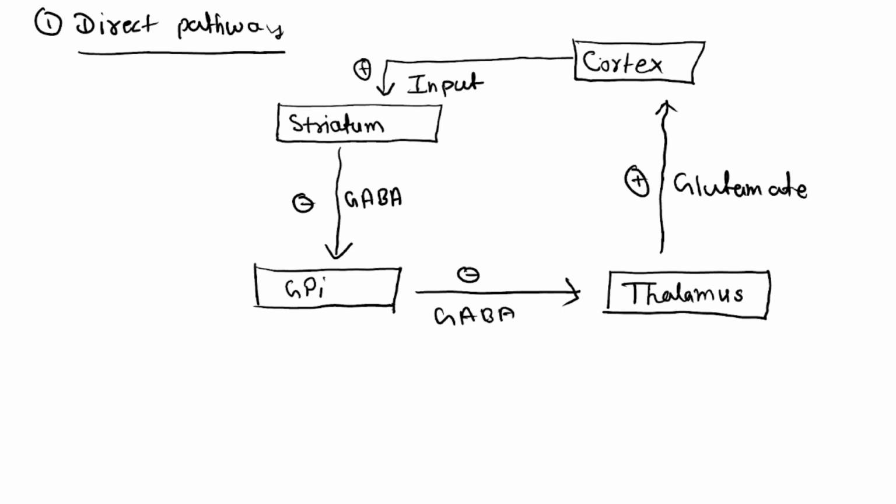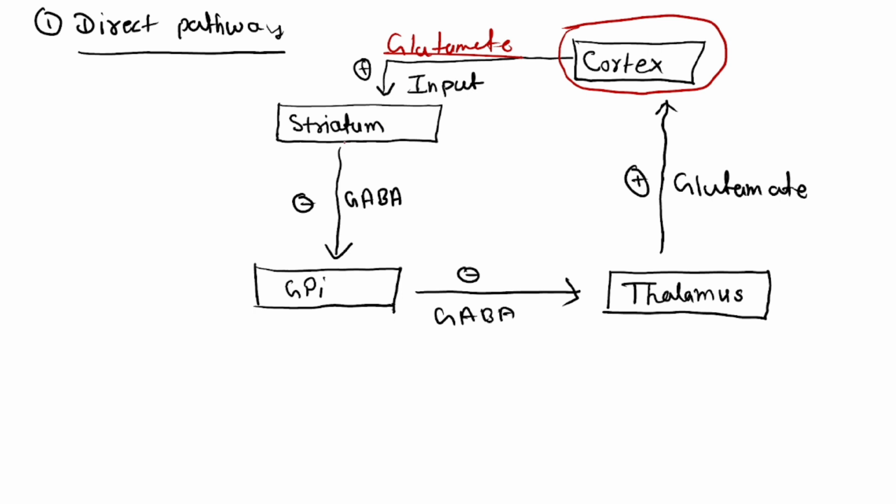So this is the cortex. Let me change the color. This is the cortex. Cortex sent input to the striatum. So basically what did the cortex do? Cortex activated the striatum via a neurotransmitter known as glutamate, right?